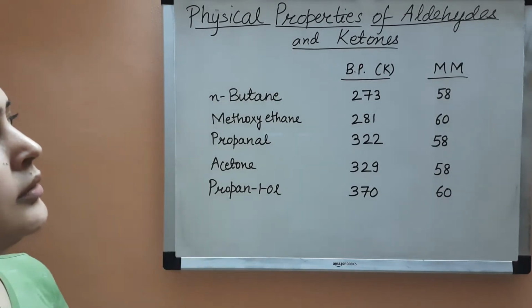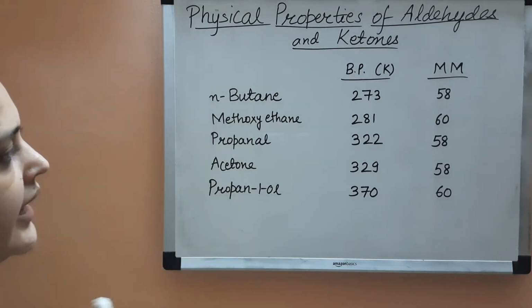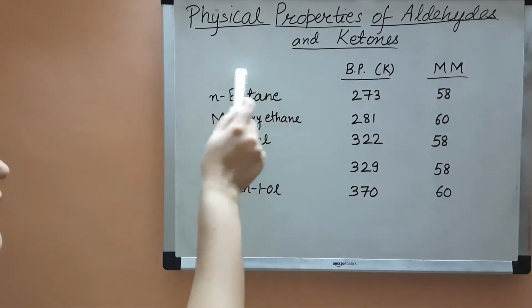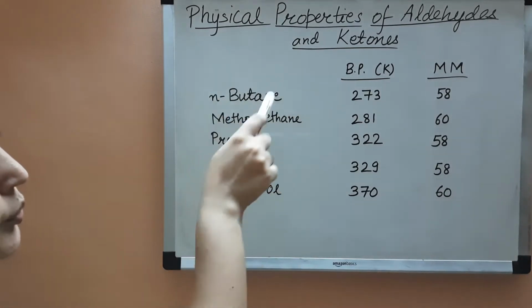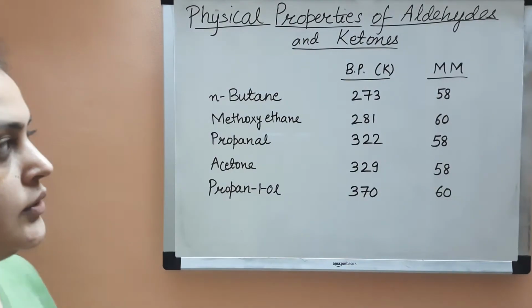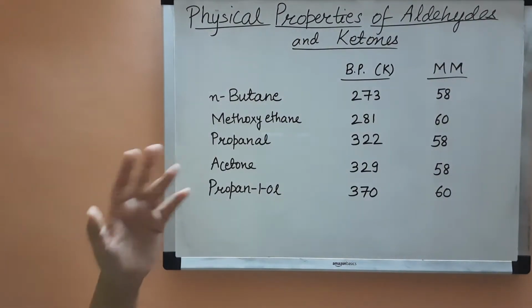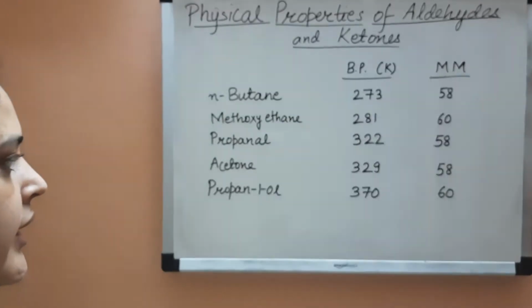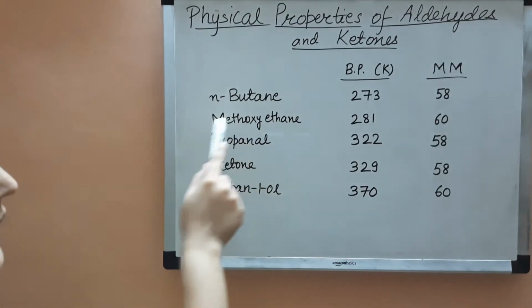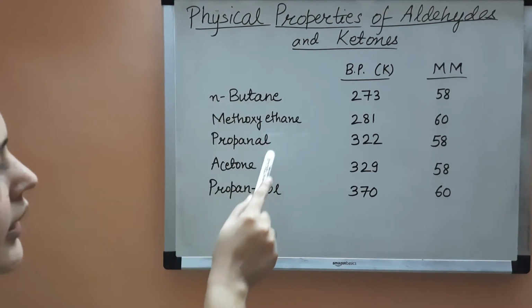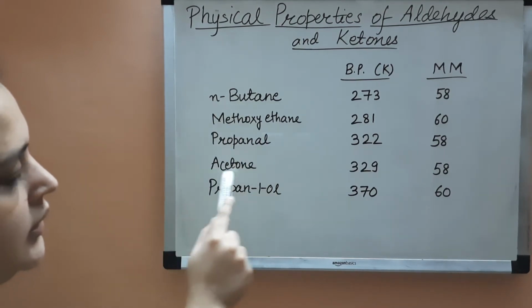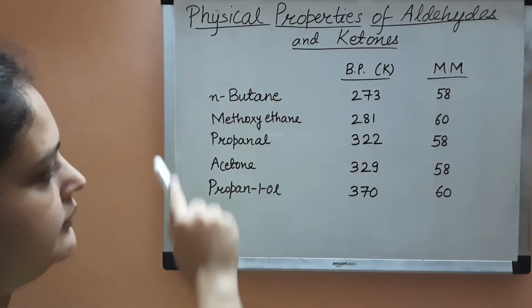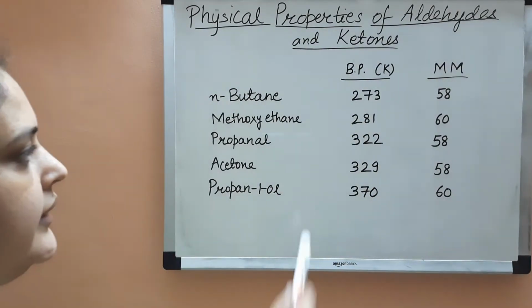Aldehydes and ketones have a higher boiling point than hydrocarbons. So n-butane is a hydrocarbon. You can see that it has a boiling point of 273 Kelvin, while this aldehyde, propanal, or the ketone acetone, has a slightly higher boiling point than butane.